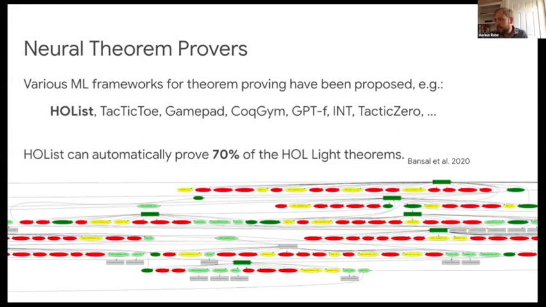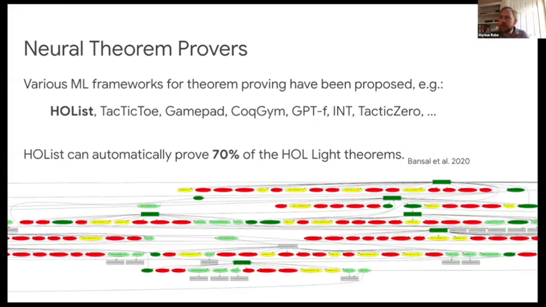The picture here in this slide shows a search tree that was produced by our HOLIS system. Just to explain it a little, these boxes here are states or statements that the system is supposed to prove. So the topmost one is the theorem statement it set out to prove, and these oval nodes are proof steps it tries to apply to them. They are colored by whether they are successful, then they're green, or if they're yellow, they're a timeout, or if they're red, they just failed, couldn't be applied, or led to some error state.